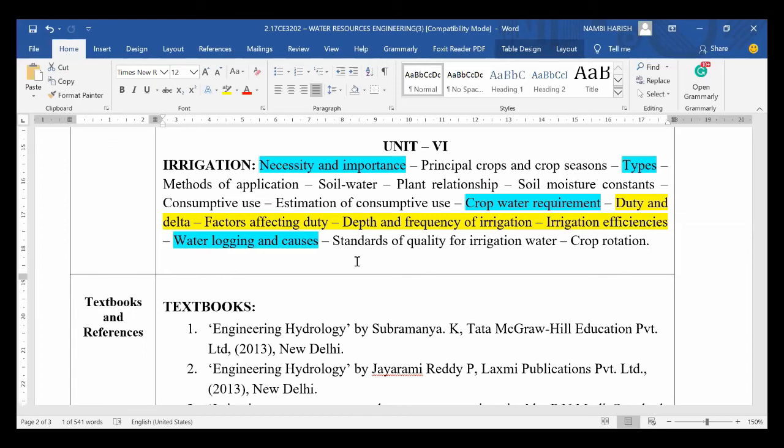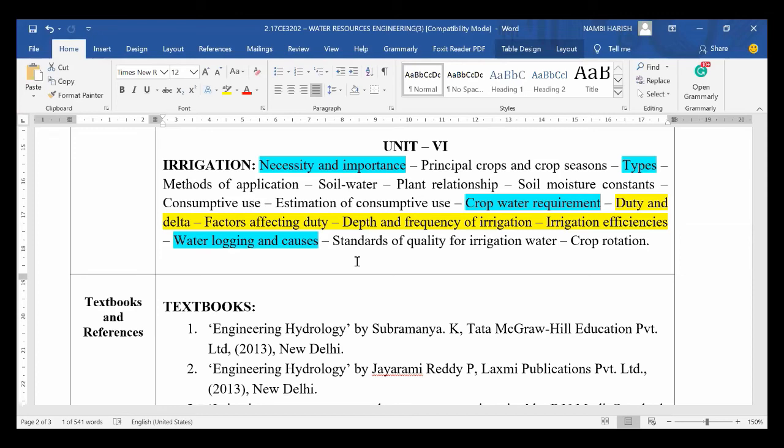So different types: water check method, basin method, flood irrigation method, drip irrigation, sprinkler irrigation, all these things we have, right? So these topics are very important. Again, emphasizing in the types, we have 2 major types. There is a drip irrigation and sprinkler irrigation.